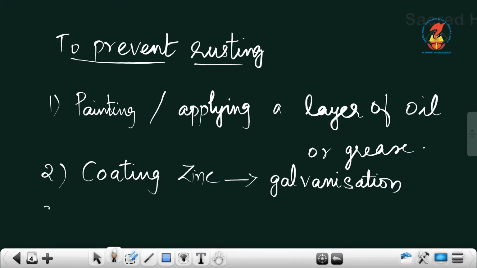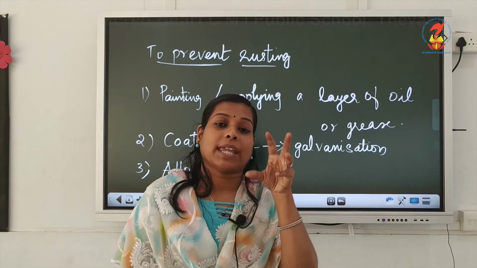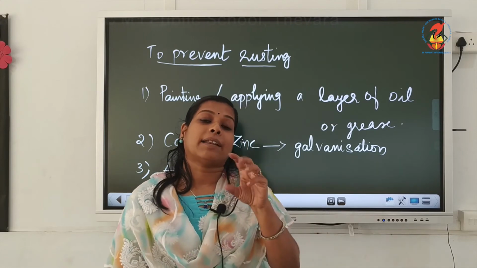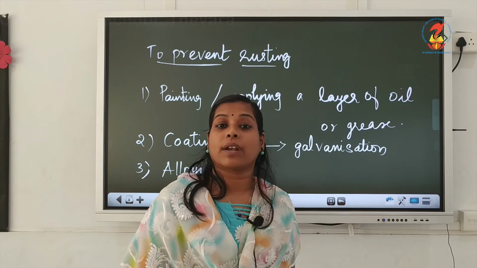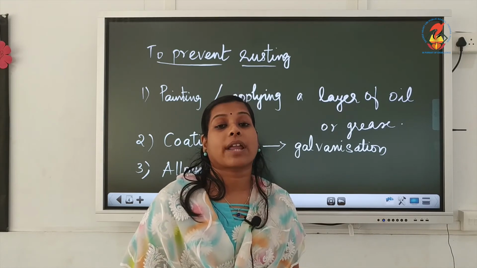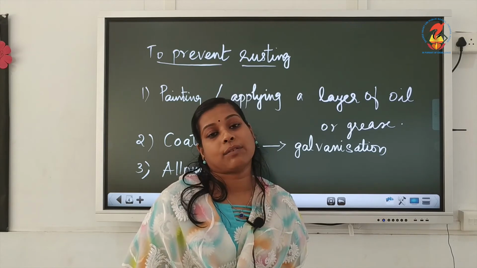And one more method we can see is alloying. Alloying means a metal can be mixed with some other metal or some other material, so that we can prevent the rusting process. For example, that cooking utensils, that vessels we are using for cooking and all, it is not getting rusted there, isn't it? Every day it is in contact with the water and air. Will it rust? No, it will not rust.